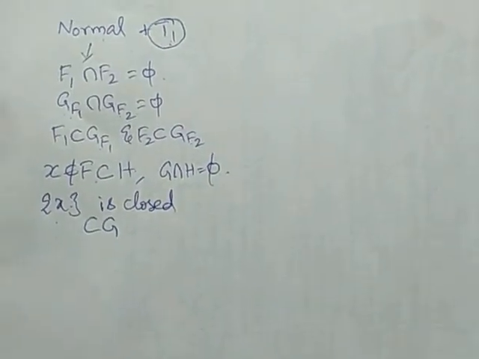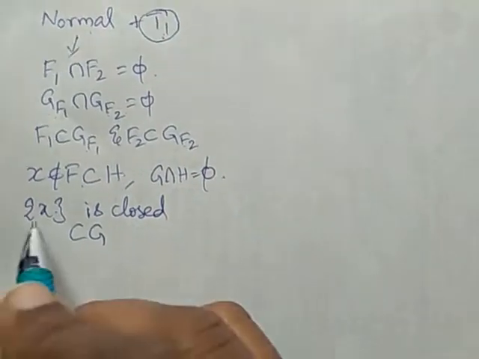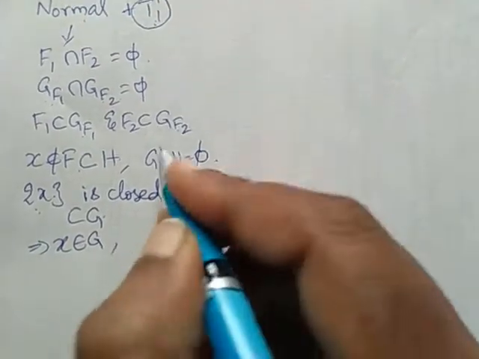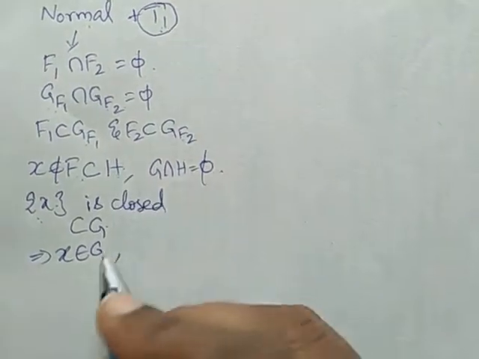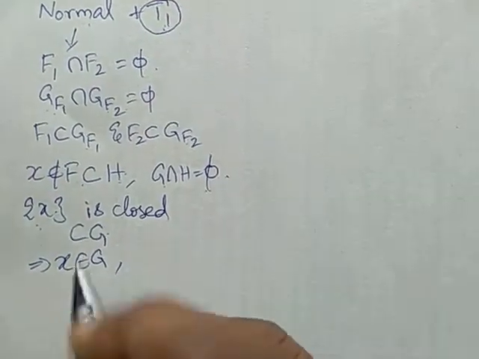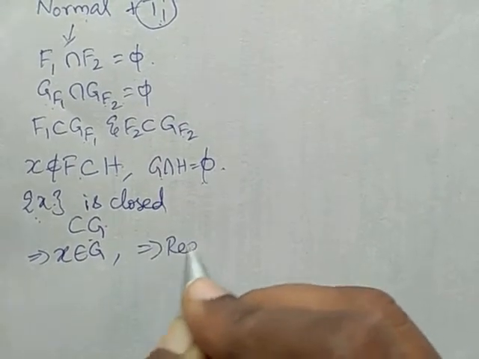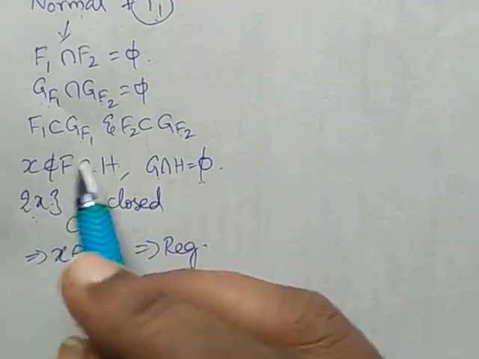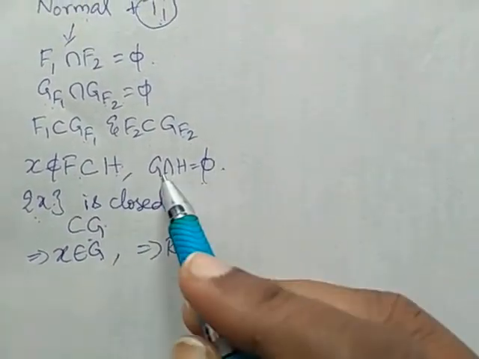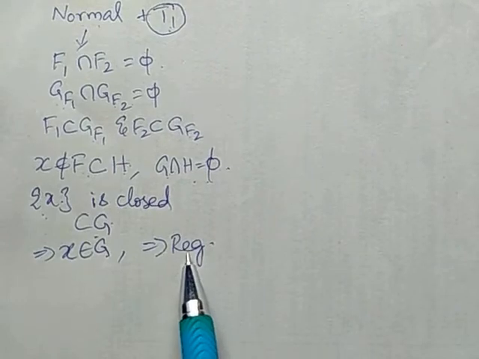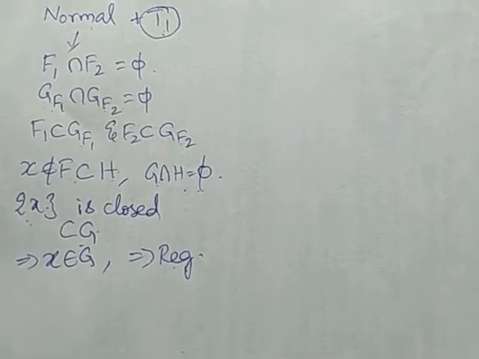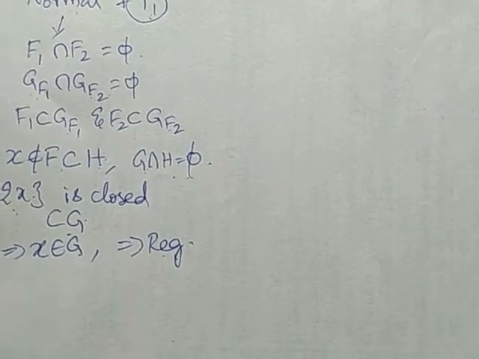From the definition of normal space, the singleton set {x} is a subset of G implies x belongs to G, and F is a subset of H and G intersection H is null. So this space is regular. What is the definition of regular? A point belongs to an open set G and a closed set is a subset of an open set H and G intersection H should be the null set. Therefore normal space implies regular space. Now this space is regular and T1. Therefore every T4 space is T3 space also.